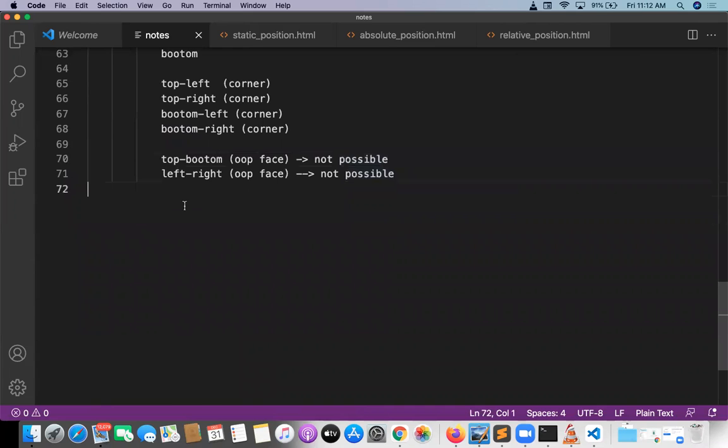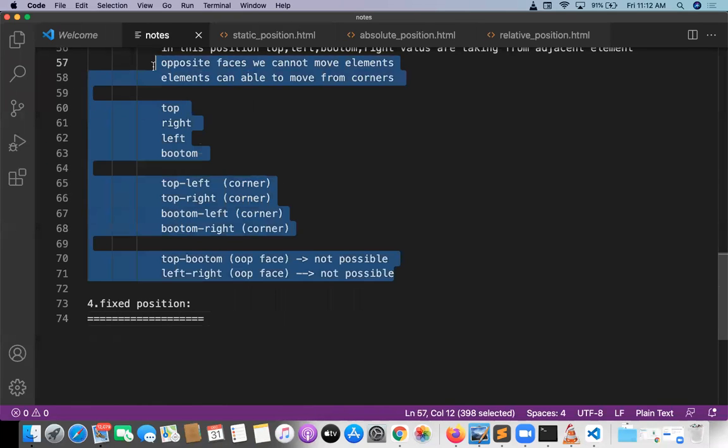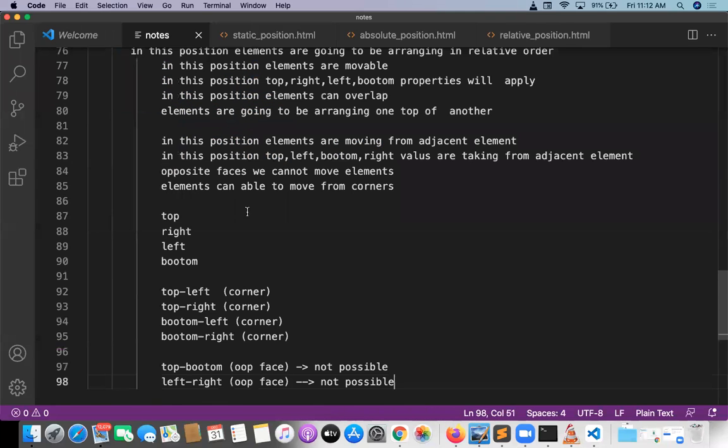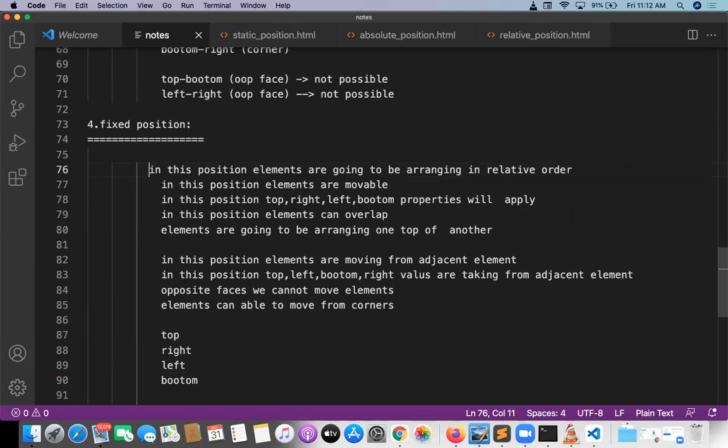The next one, fourth one, is fixed position. In this particular fixed position, how are elements going to be arranged? Concept is same. In this position, elements are arranged in fixed order. And one more point, in this position, elements are movable.